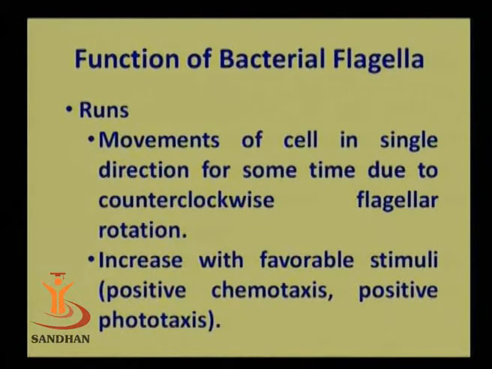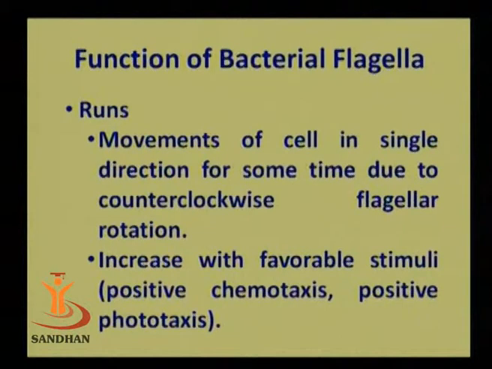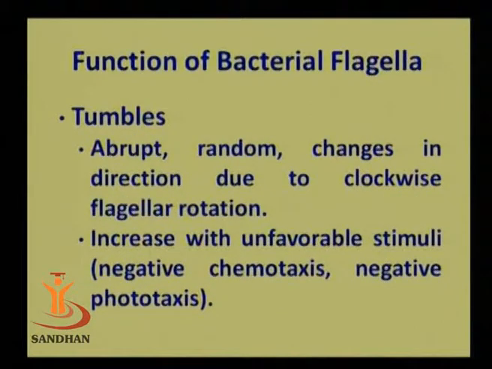It means that when the flagella is moving in a counterclockwise direction, it is giving you a smooth movement. But if it starts moving in the clockwise direction, then there will be a tumble. That can be seen in the next slide.